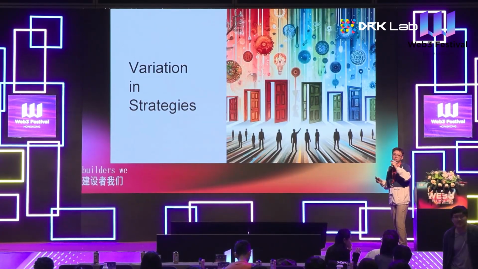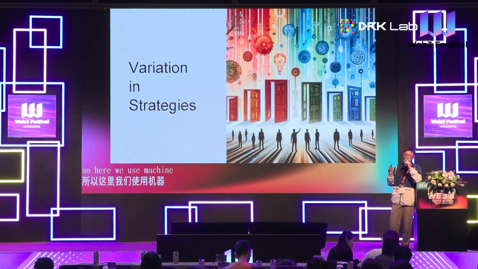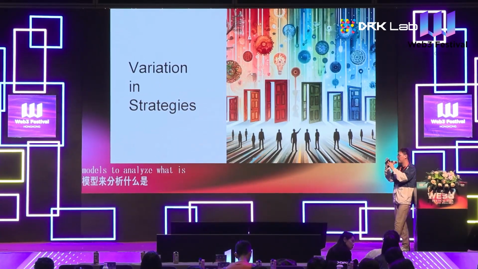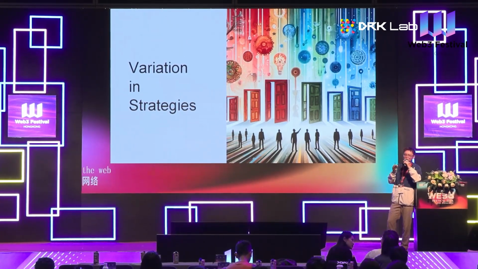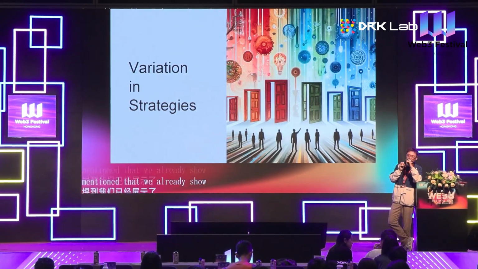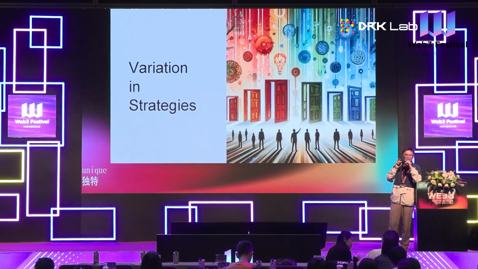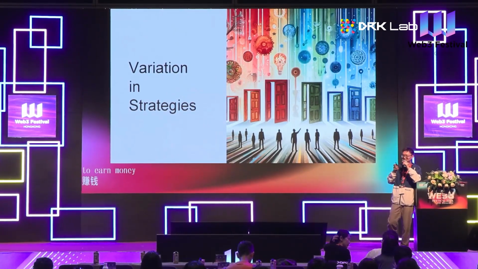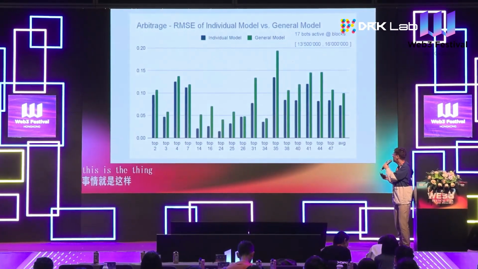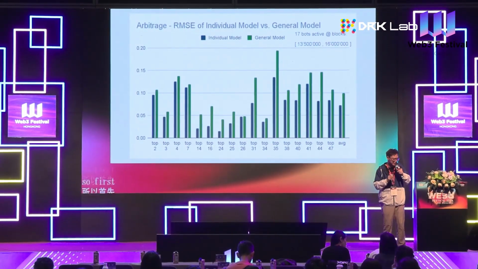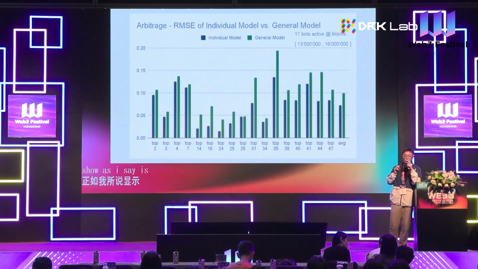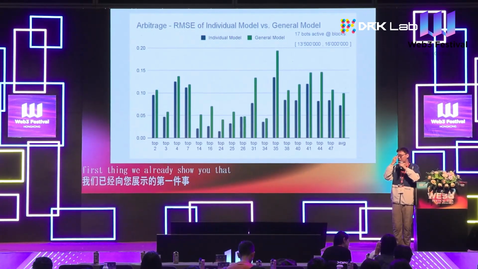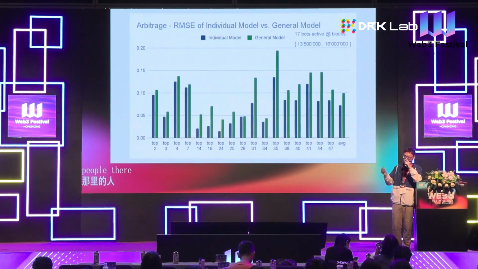Okay. So here we use machine learning models to analyze the bidding strategies of these users in the Web3 ecosystem. As I mentioned, we already showed that finding unique opportunities may not be the significant reason for you to earn money, but bidding cleverly, this is the thing that lets you earn more money. Okay. So the first thing I would like to show is that for the arbitrage bots, they have very, very diverse bidding strategies. I already showed you that there are some dominating players there, but here we also use a machine learning model to prove this as well.